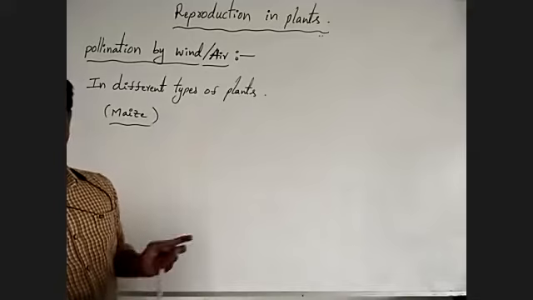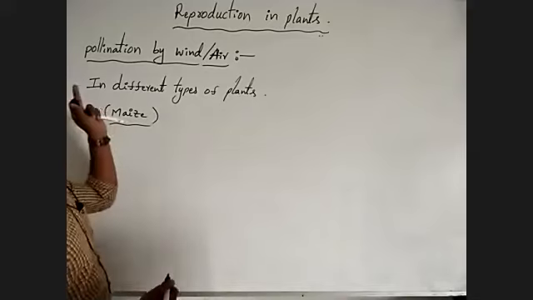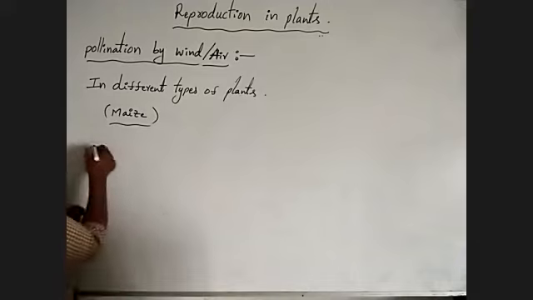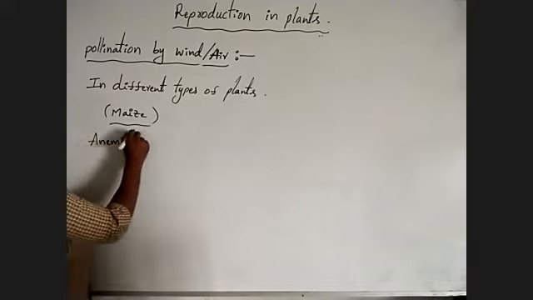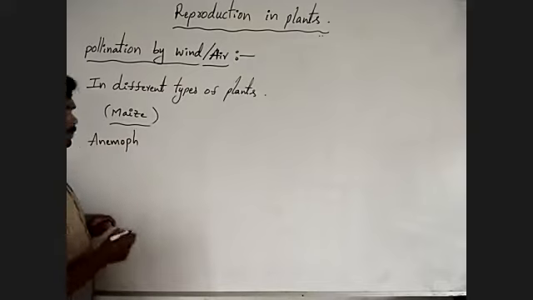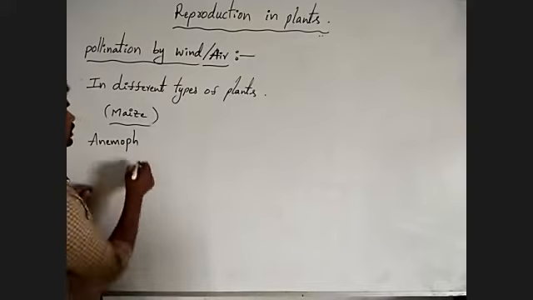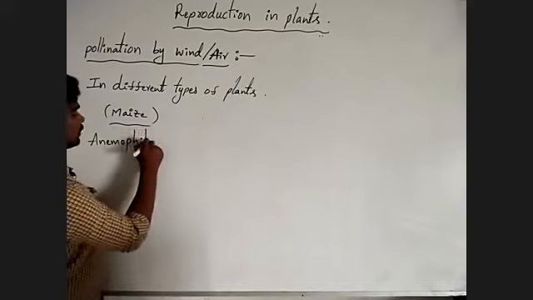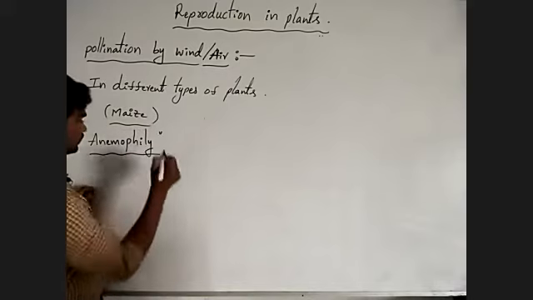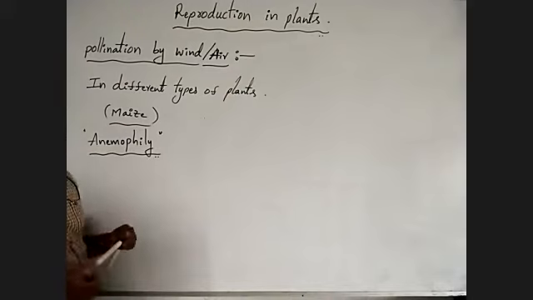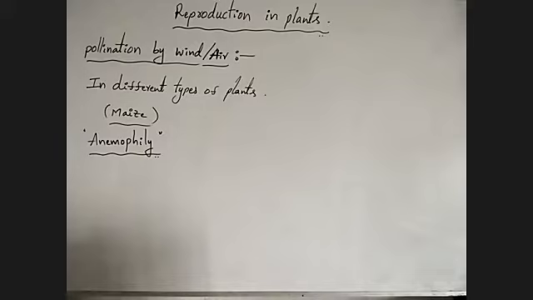Okay, this is important. This type of pollination is called anemophily.